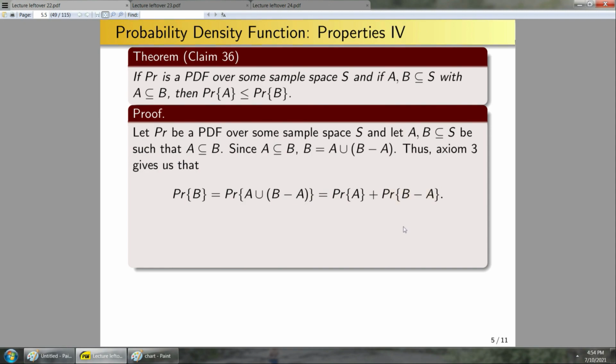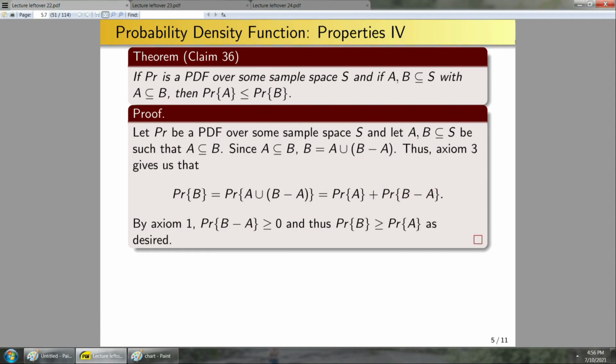How can I do this? Well, that's what axiom 1 tells me. Axiom 1 tells me that the probability of this is greater than or equal to 0, and thus here I'm adding something non-negative, which of course implies that the probability of B will have to be greater than or equal to the probability of A, as desired. And explicitly, equality will hold exactly when the probability of B minus A is equal to 0.